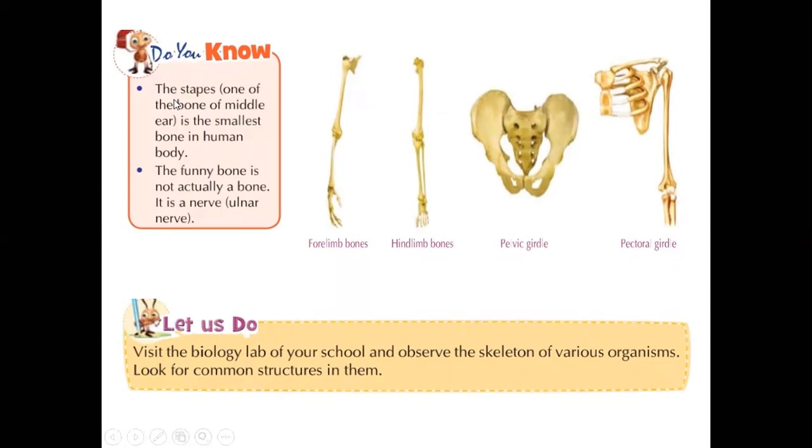Actually, which is the longest bone in our body? That is the femur, present in our thigh, right? As well as the stapes, one of the bones of the middle ear. So that is present in our ear. It is the smallest bone in the human body. So the smallest bone in the human body is the stapes.